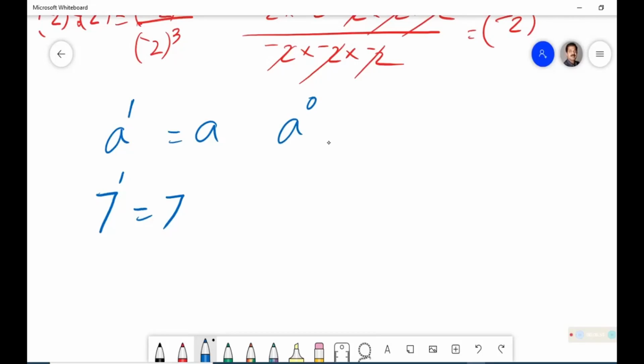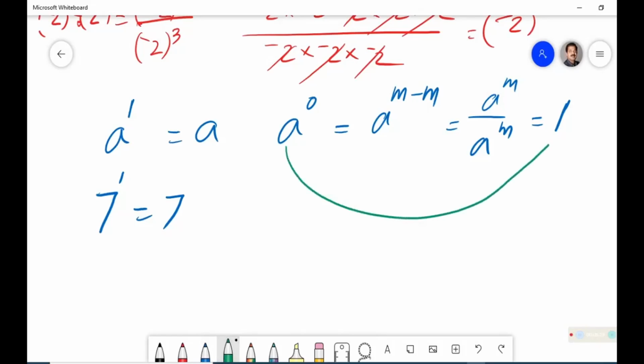When will A raised to 0 come? A raised to 0 will come only when we get A raised to M minus M, or 3 minus 3, something like that. So when will A raised to M minus M come? That will happen when we are dividing A raised to M by A raised to M. So we conclude that it is 1. So where is the connection? A raised to 0 is equal to 1.